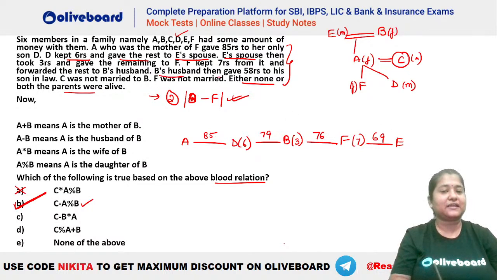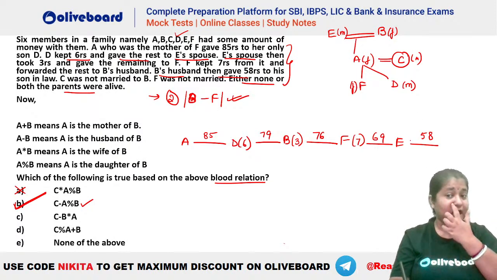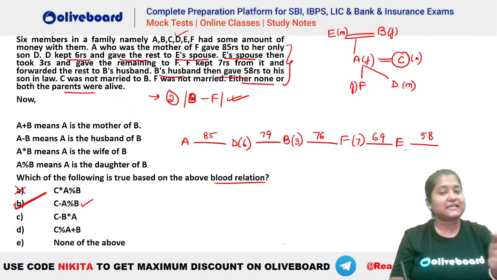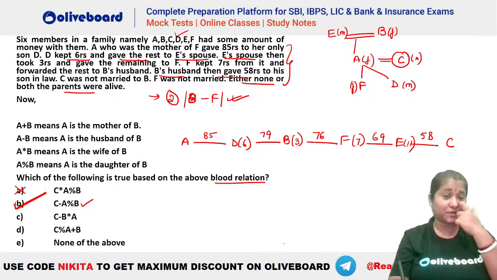Now B's husband then gave 58 rupees. So you can see he is passing 58 rupees in here. 58 rupees means how much did he keep here? If he is getting 69 rupees and he is passing 58, that means 69 minus 58, that is equal to 11. So you can see E must have kept 11 rupees in here, isn't it? So E has kept 11 rupees, passed 58 to his son-in-law. Now who is the son-in-law of E? You can see that's your C. So C received 58 rupees here, right?